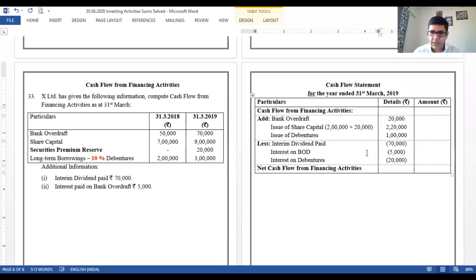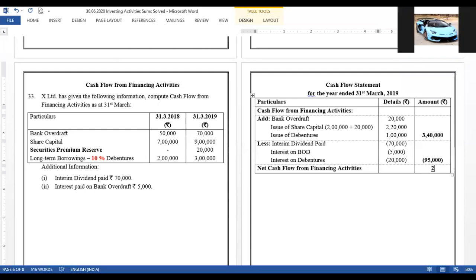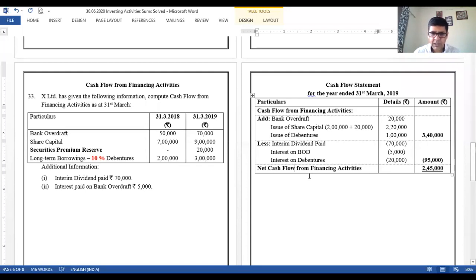Okay, then let us get the totals over here. Total of addition 340, if I'm not wrong. And over here the negative amount is 95. Okay, that's fine. So yes, difference please. 340 minus 95, 245. 2,45,000. It's positive. Because it's positive, rightly mentioned over there, cash flow from... This is the word to be taken care of. So we are done with the sum.